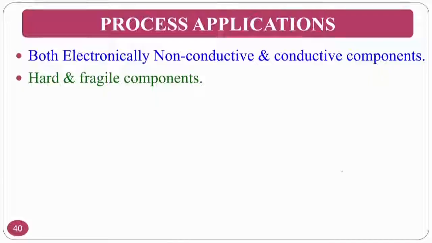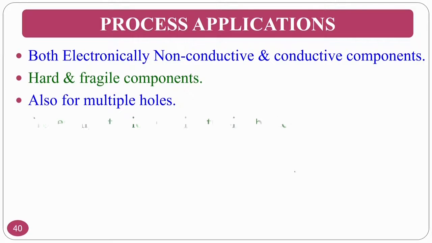But this is a mechanical action where the mechanical abrasive particles hit the workpiece material. So, there is no discrimination between electrically conductive and non-conductive. You can use it for both materials, and generate the cavities or required shapes on the workpiece material. Hard and fragile components can be machined using ultrasonic machining.